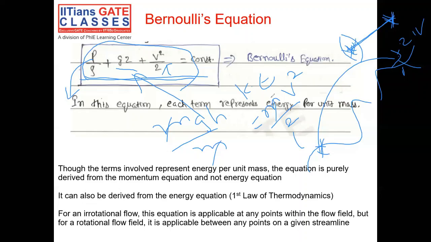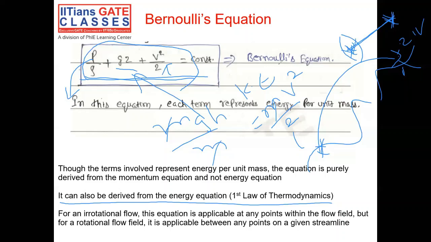Keep in mind that this is not an energy equation. Bernoulli's equation is kind of an energy equation, but it's not. In this derivation, it is not being derived from the energy equation. There are ways you can derive Bernoulli's equation from the steady state energy equation, which is the first law of thermodynamics. But here we have done it through the momentum equation. There are a multitude of ways to derive it, and this is one of the simplified manners to do it. As I mentioned, you can derive it from the first law of thermodynamics too.